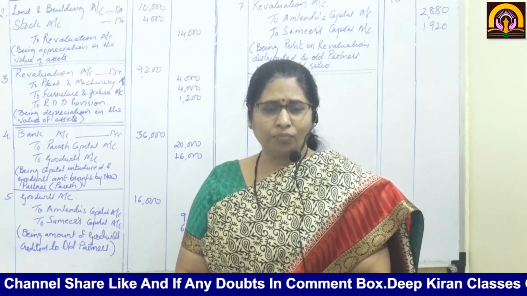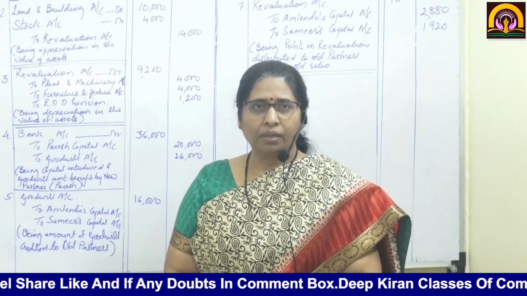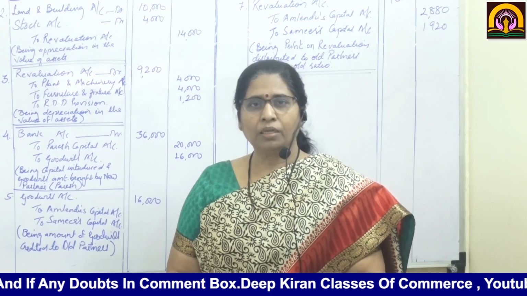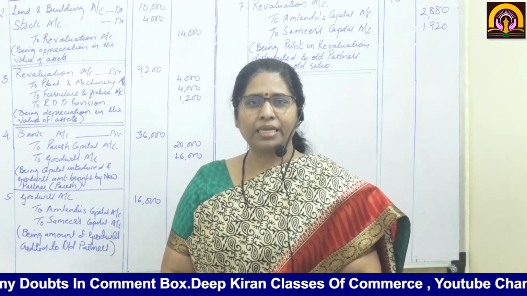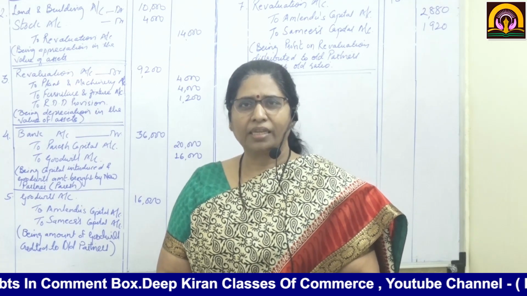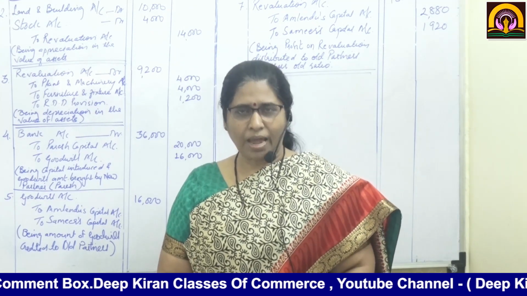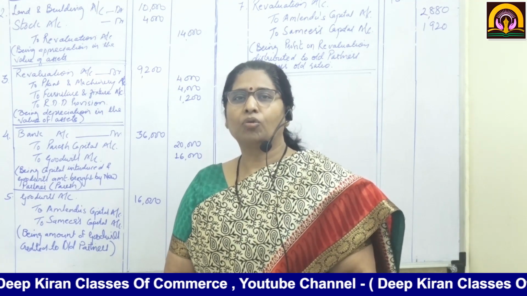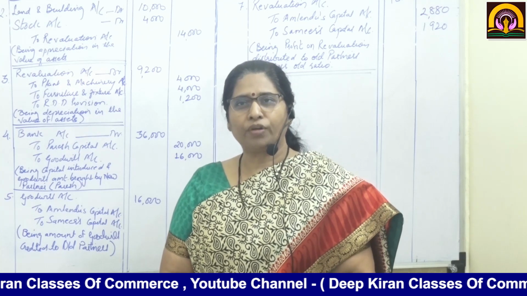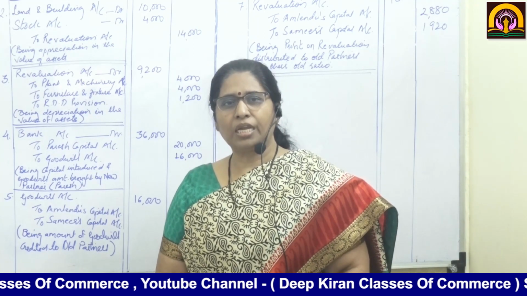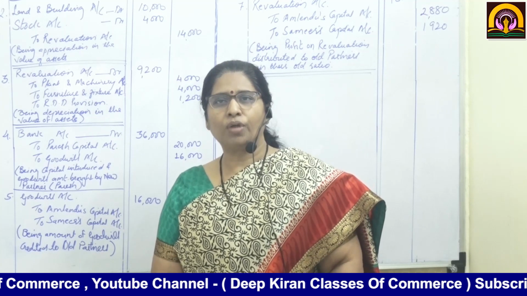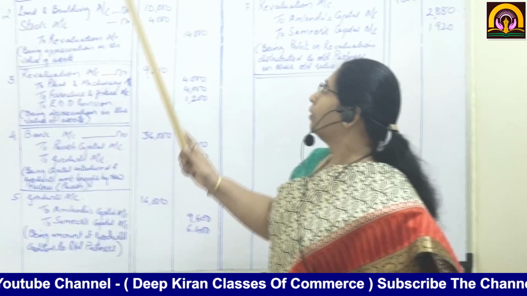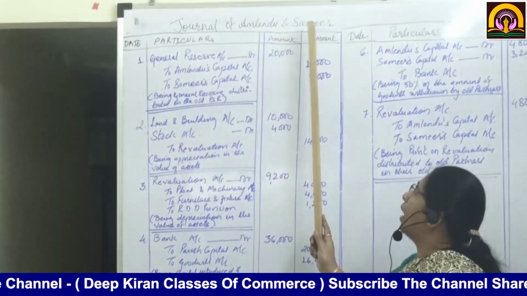Now, we will start with the journal entries. First, we will think of what is being accumulated. So what is on the liability side? See, general reserve is there. General reserve valued at rupees 20,000 is there. That we are going to distribute in their old profit sharing ratio, that is 3:2. In this ratio, we are going to distribute. So now see, journal of Almendu and Samir.